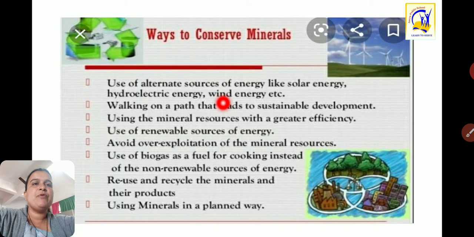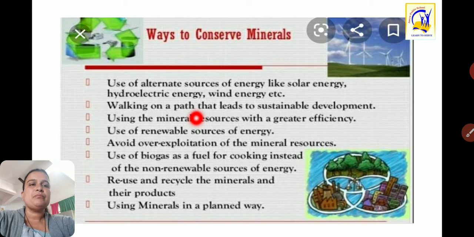Now here are some of the ways to conserve minerals. We can use alternative sources of energy like solar energy, hydroelectric energy and wind energy. With the help of these energies, we can conserve mineral sources. Walking on a path that leads to sustainable development, walking instead of using vehicles. This is also very important, as it leads to sustainable development and we can reduce nature imbalance.